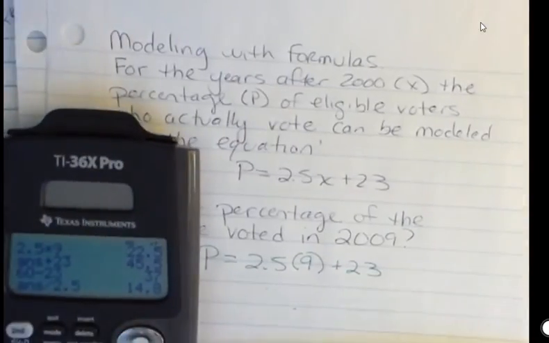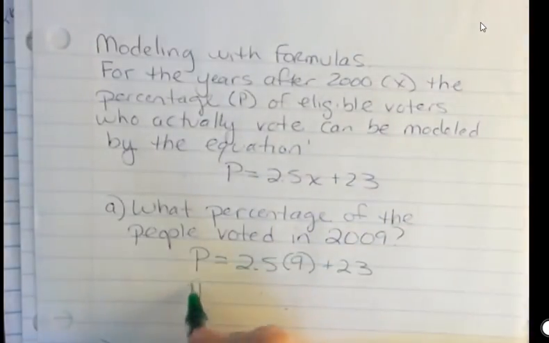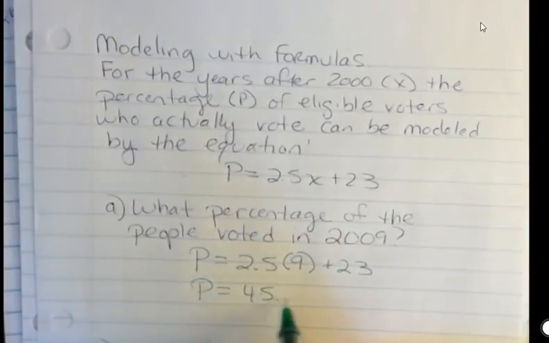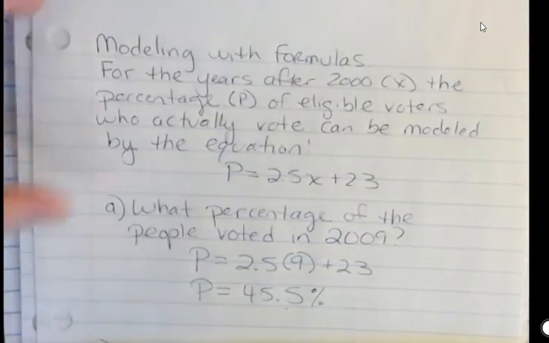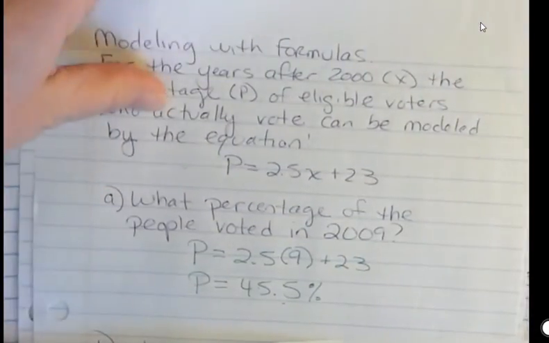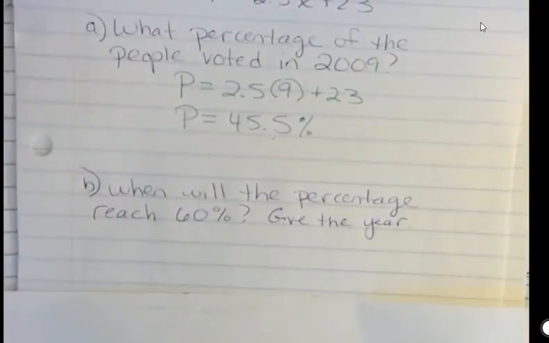You can do it in your head if you want, but 2.5 times 9 and then plus 23 gives me 45.5. So the percentage of people who could vote, who actually did vote in 2009, was 45.5%.